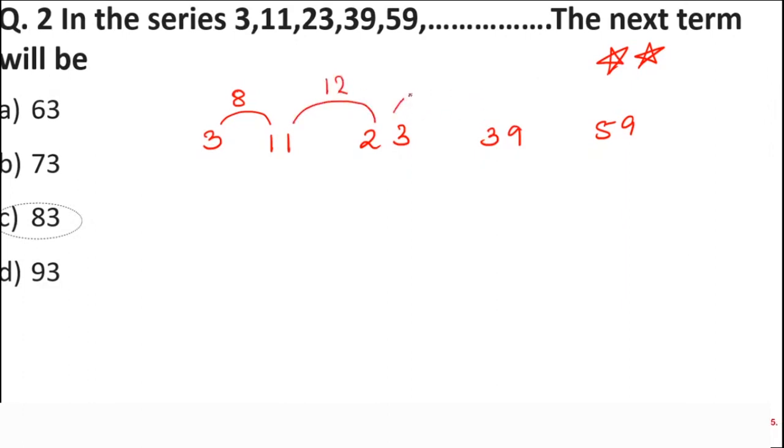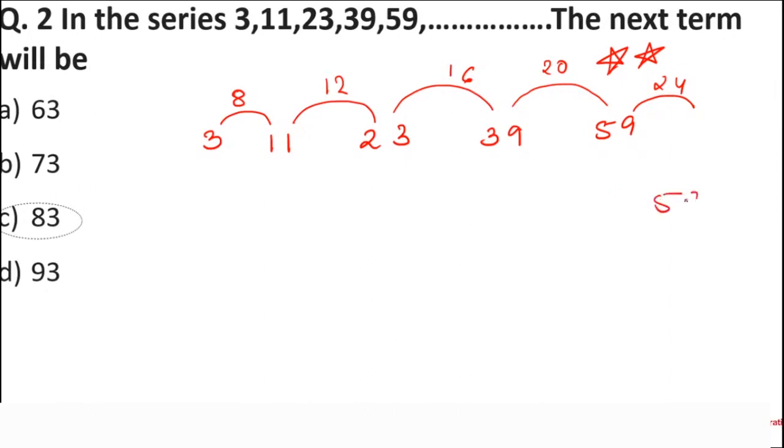Then there is a difference of how much, students? Now you have 23 and 39, a difference of 16. Now you have a difference of how much? 20. Okay, so you have 20. Again, you will have a difference of 24. So you see a table of 4 is coming over here. 8, 12, 16, 20 and 24.